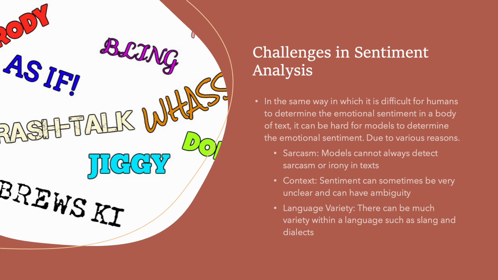Another one is sarcasm and irony. Sarcasm is notoriously difficult for AI to detect because it relies on tone, implication, and sometimes contradictions. An example is, "Oh great, it's great, my car broke down." The sentence contains the word "great," which may mean positive, but within context, it clearly means that you're expressing dread and annoyance because your car broke down, of course. So sarcasm is obviously very common in YouTube comments, Twitter, and Reddit. So if AI takes these statements at face value, it can completely misclassify an emotional tone.